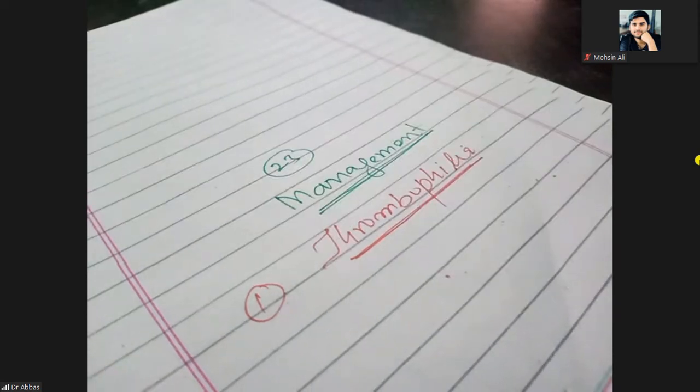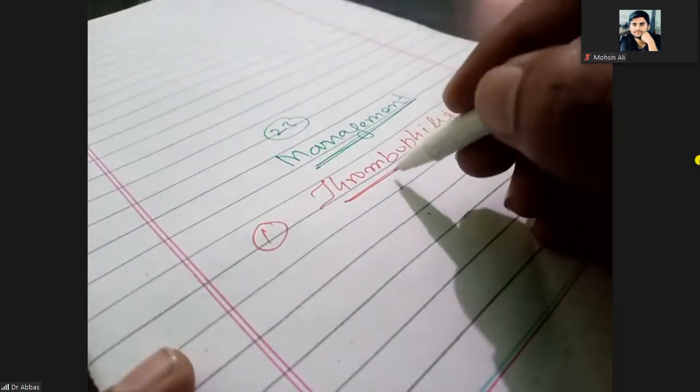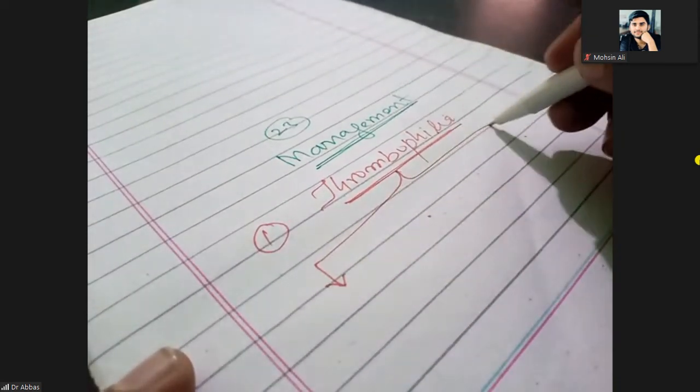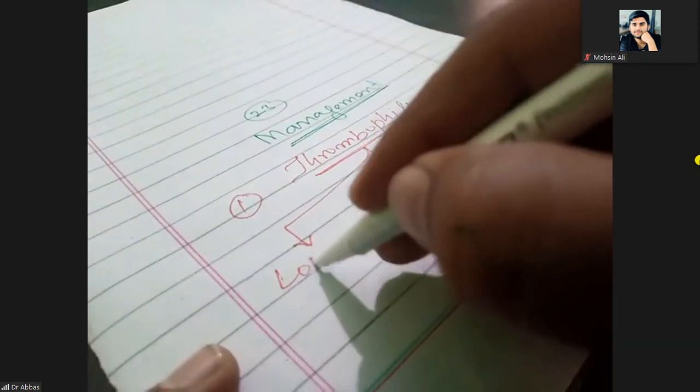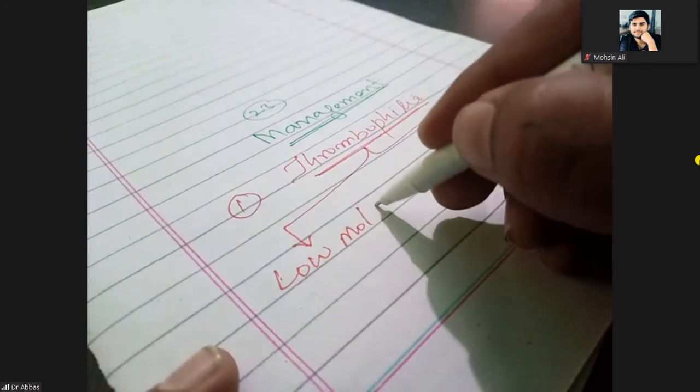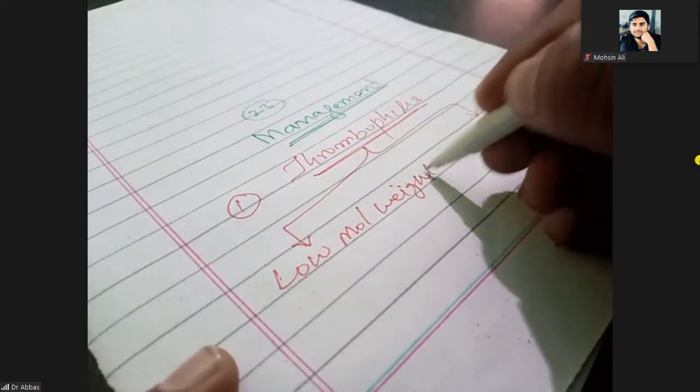You can treat it because of thrombus formation. Please give such medicine that will prevent thrombus formation. So you can give low molecular weight heparin.